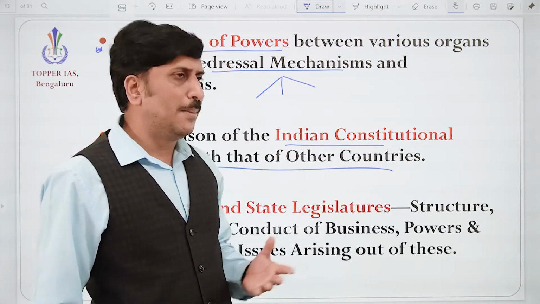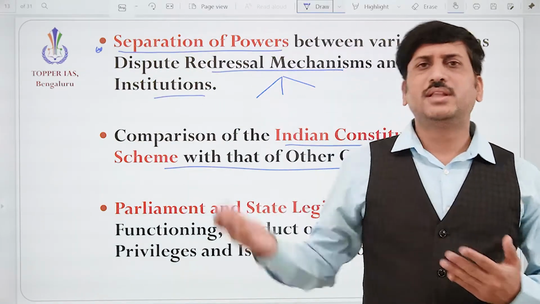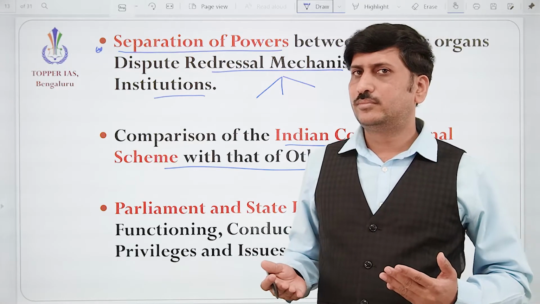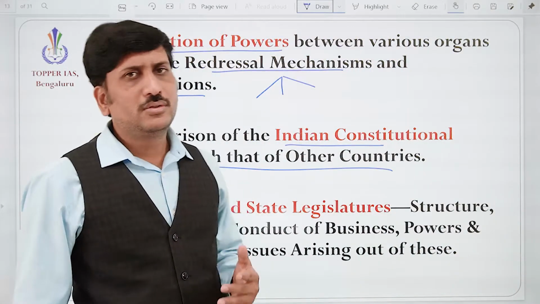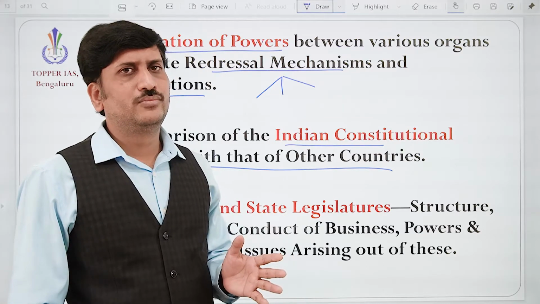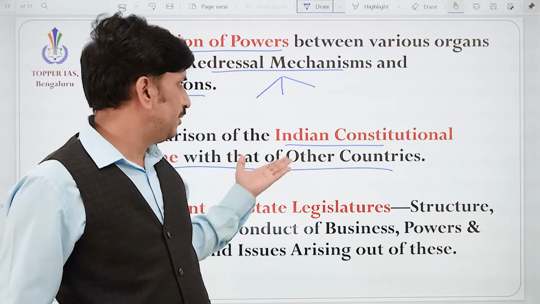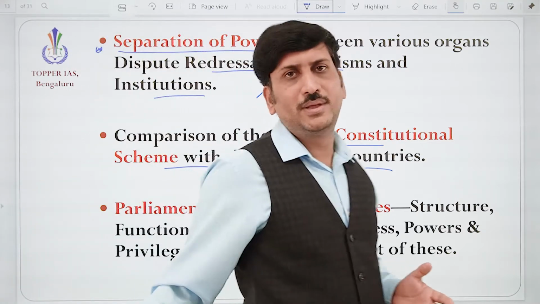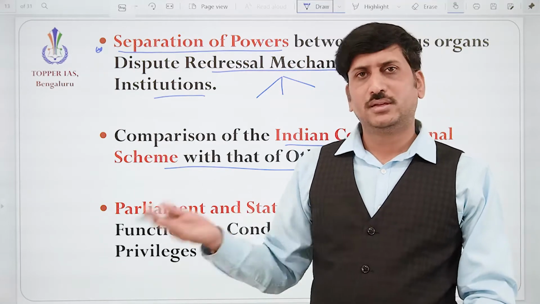But we need to compare. Why do we need to compare? See, without comparison, growth is not possible, correct? Without comparison, we cannot develop ourselves. So comparison is a good tool. Then only we can show what we are. The same way, the Indian constitution needs to be compared with other constitutions across the world.